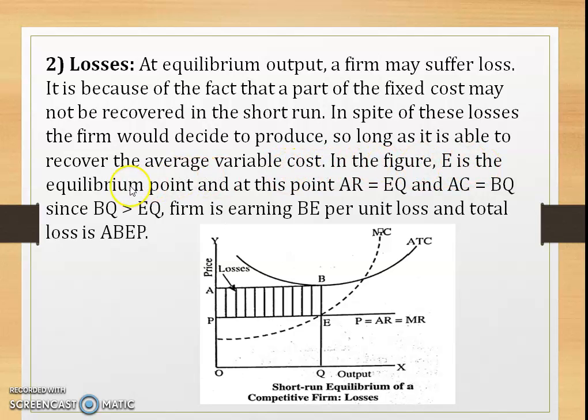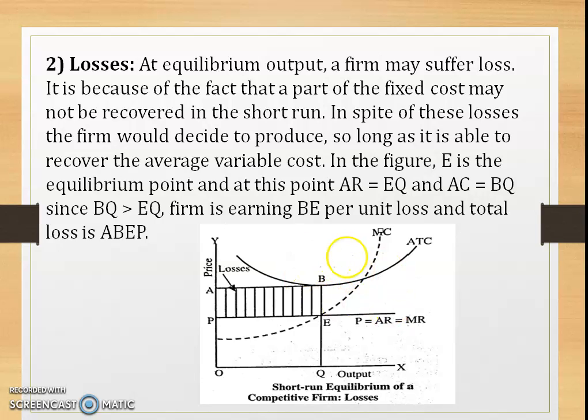In the figure, E is the equilibrium point. At this point, AR, that is average revenue, is equal to EQ, and AC, that is average cost, is BQ. Since BQ is greater than EQ, the firm is earning a loss of EB per unit and total loss is ABEP. So look at here, this AC is above AR, right?